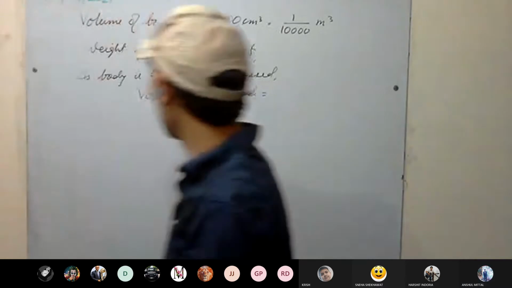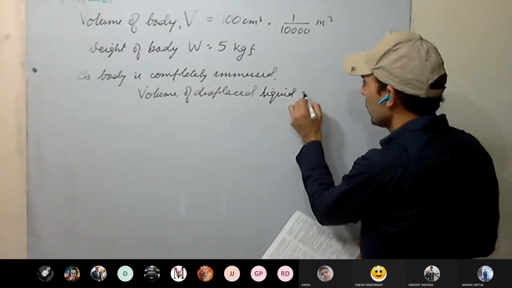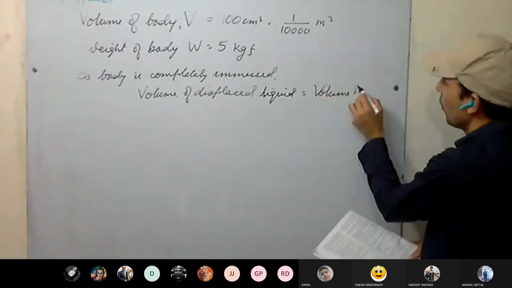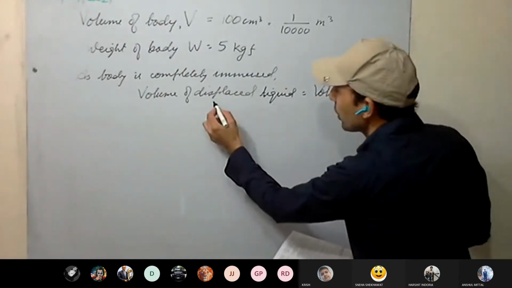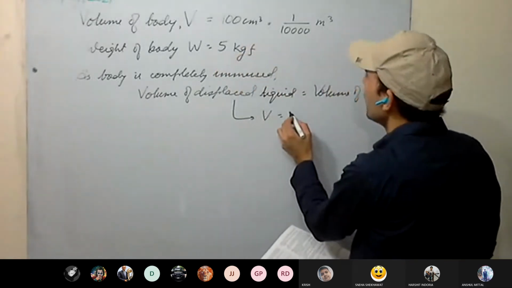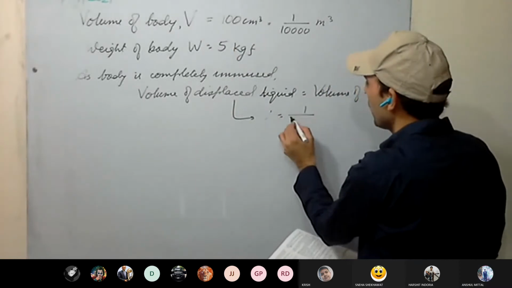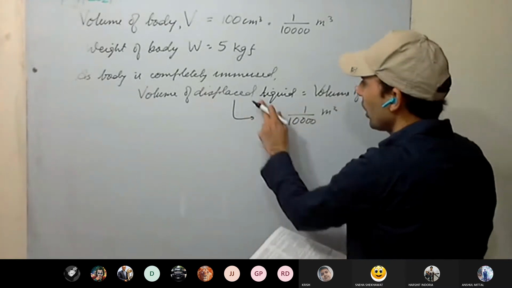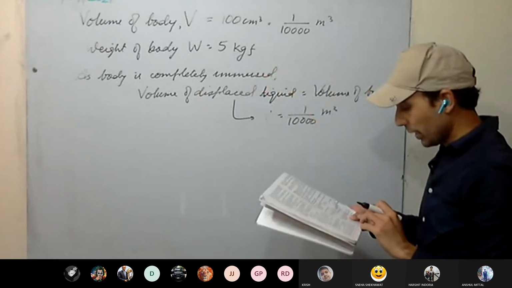That is volume. Completely immersed means volume of displaced liquid is equal to volume of the body. So the volume of the displaced liquid, V, will be equal to 1 upon 10,000 meter cube. This is the volume of the displaced liquid, same as the volume of the body, since it is completely immersed.